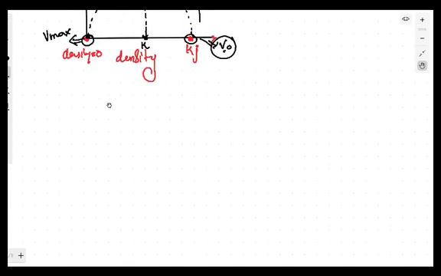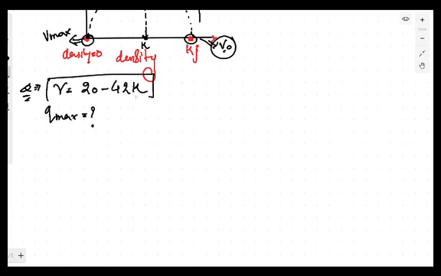So in this case they can give any equation. You just have to do one thing, you just have to differentiate that equation. For example, let's take an example of a question. Equation ले लेते हैं. In this question, they are saying that the speed is defined by the relation speed is equal to 20 minus 42k. This is the equation of the speed. Now they are asking you to calculate the maximum capacity. They are saying that the speed will follow a general relation, which is the linear relation with the density, with this equation. Now we have to calculate the maximum capacity.